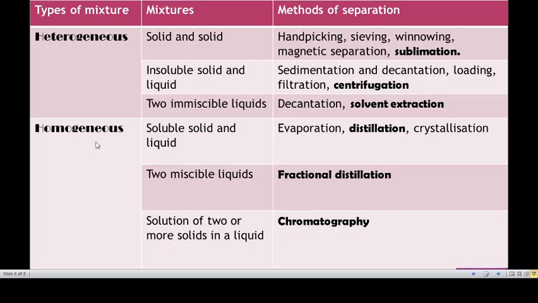So the next is homogeneous, soluble solid and liquid: evaporation, distillation, crystallization. Here the example is salt and water. The salt is dissolved throughout the water. We can separate out the salt and water by using the evaporation process. Like that, the distillation process and crystallization process. So the next is two miscible liquids. This comes under petroleum. Petroleum has byproducts, and the byproducts can be separated out by using the fractional distillation process.